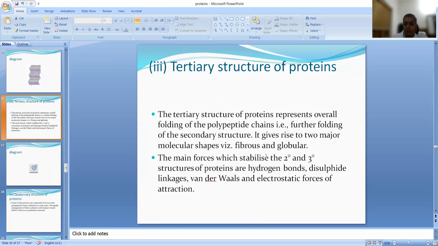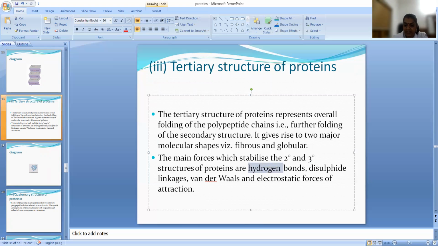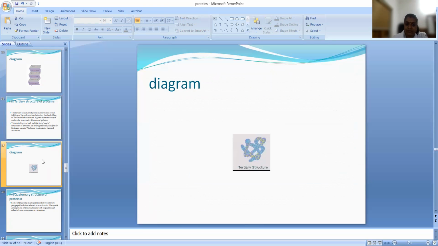So what are the main forces in secondary and tertiary structure of protein? We already understand hydrogen bond and disulfide bond. Then Van der Waals forces of attraction are also present. So this is the structure of tertiary coiling.